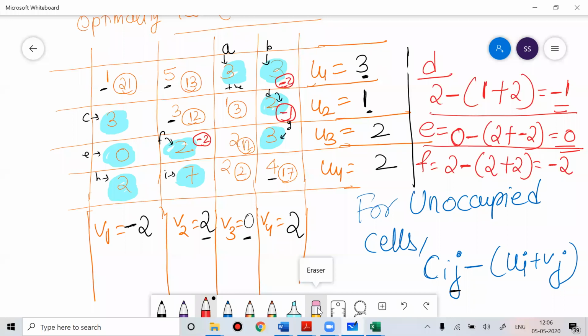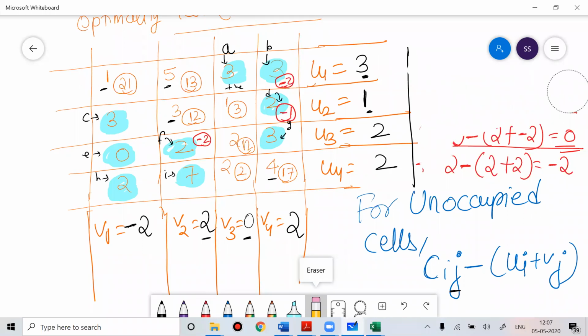Simple formula, guys. Very simple calculation. Everything is very simple. Same kind of steps you have to do again and again every time. Clear? Anyone have any doubt? So we did D, E, F.